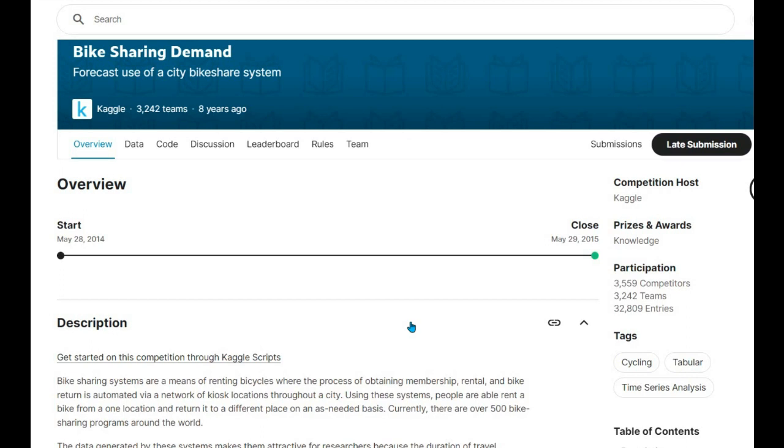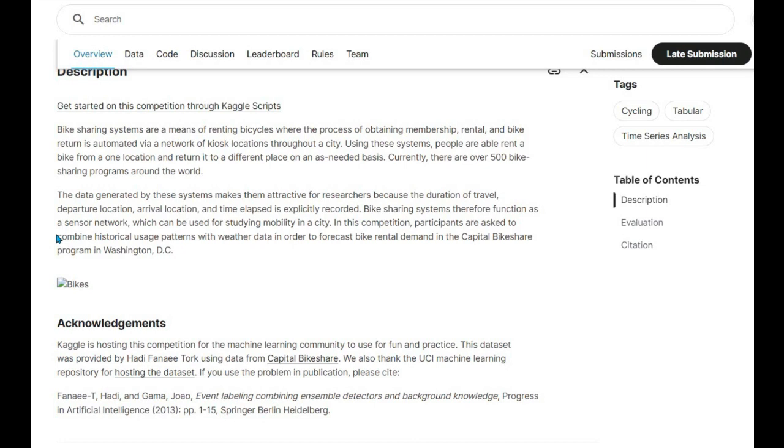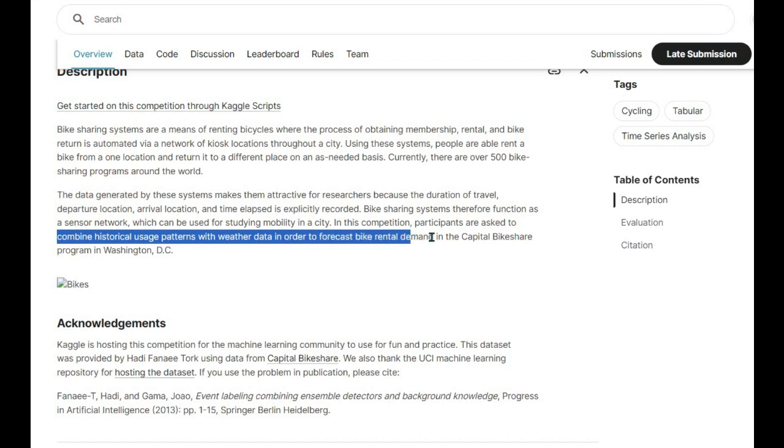So this is basically a regression model which we need to build, which will take some inputs, and then we need to predict a regression number, or a rental demand number, for every hour. Here we can also see that we need to combine historical usage patterns with weather data in order to forecast bike rental demand in the Capital Bike Share program in Washington DC.